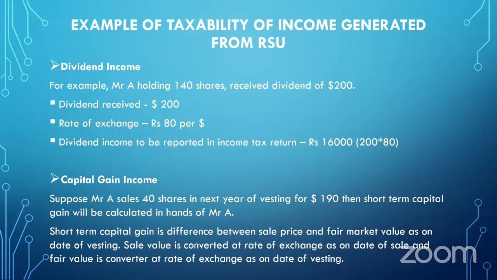So for the conversion, you have to take the rate of exchange as on date of sale for the sell value, and for the fair market value, you have to take the rate of exchange as on date of vesting. And you have to take the difference, and the difference will be considered as a short-term capital gain and tax liability will be calculated at slab rate.